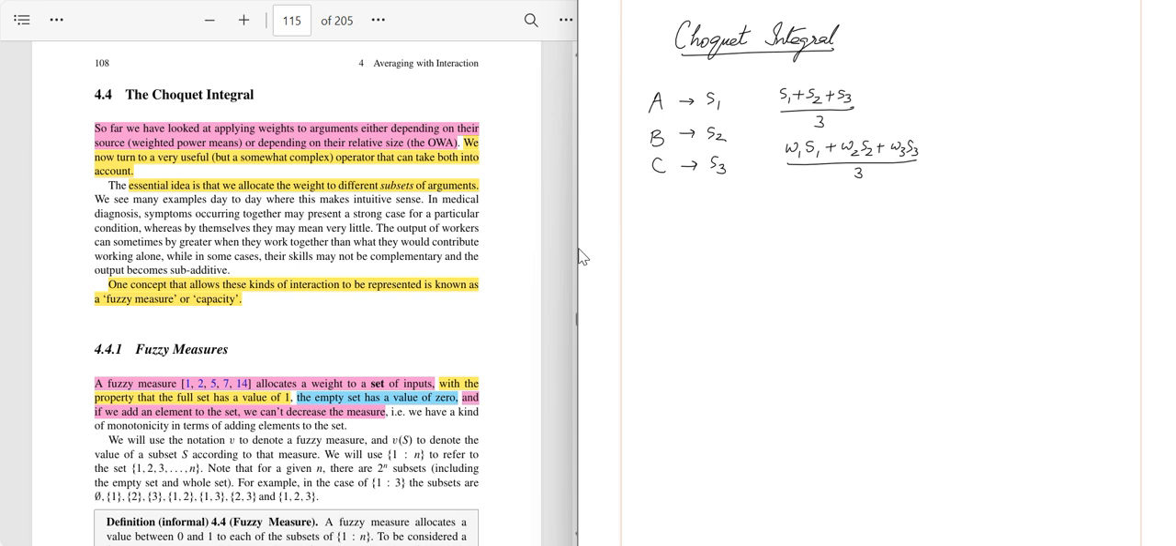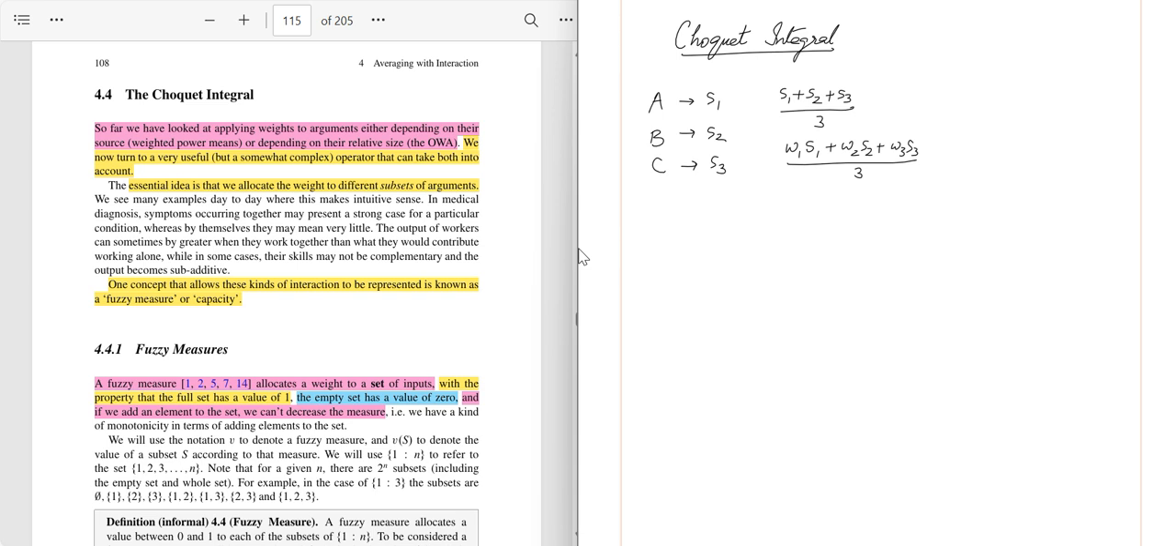Now, we can order the values S1, S2, S3 from lowest to highest. That brings us to OWA or ordered weighted average. In another form like power mean, we also understood how we can form different weights to give different levels of importance. So there are two methods we discussed.